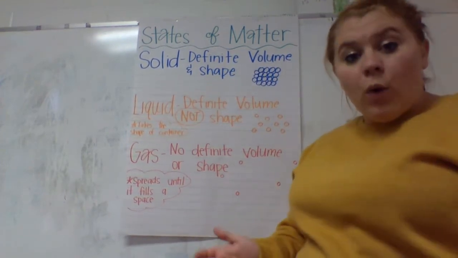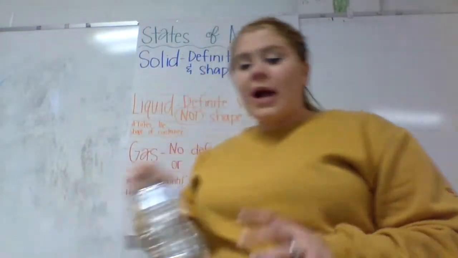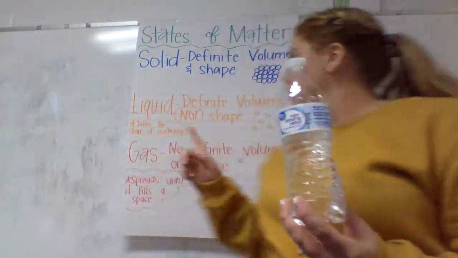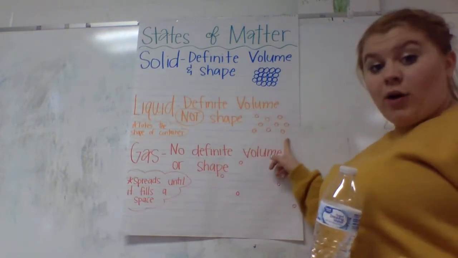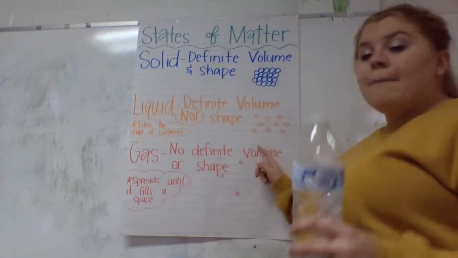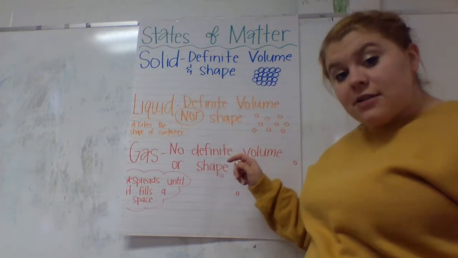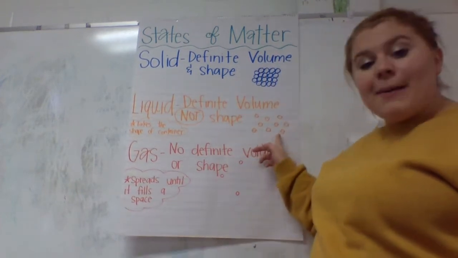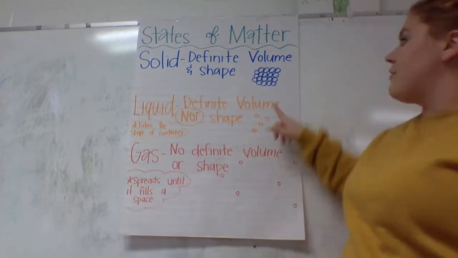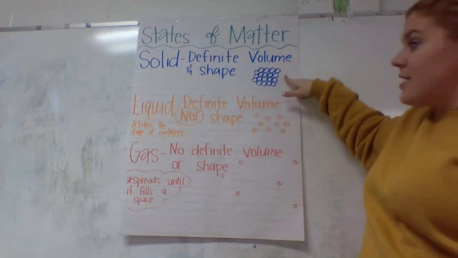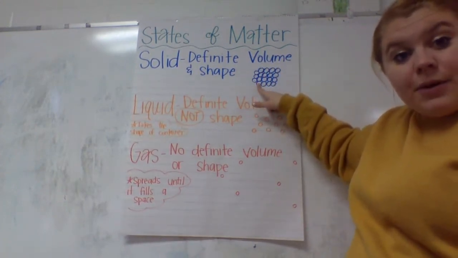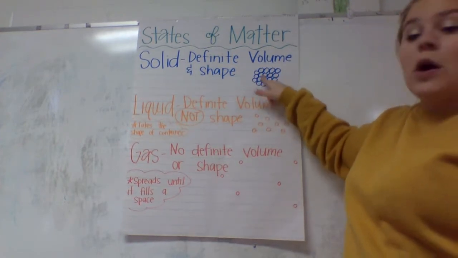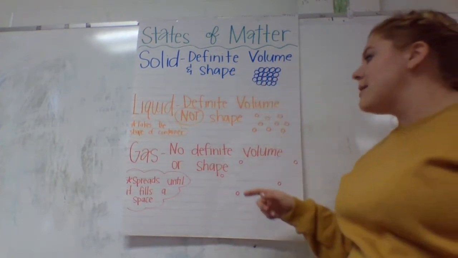So if we think about water, right now, this water is a liquid. Its atoms are in a group, but they're loose. But what if I were to put this in the freezer? If I pour this into ice cubes and put it in the freezer, it's going to turn into a solid. That ice cube has a definite volume and a definite shape. Until it melts, those atoms are super tightly packed.